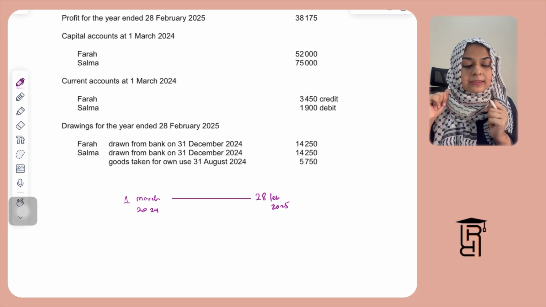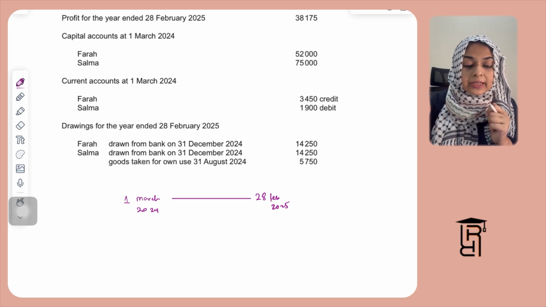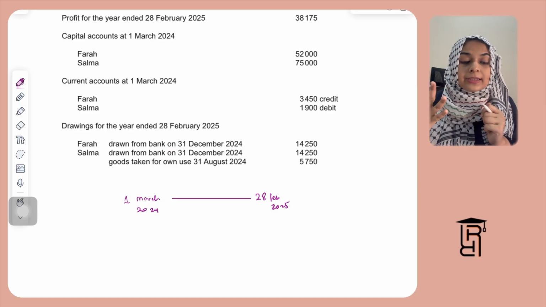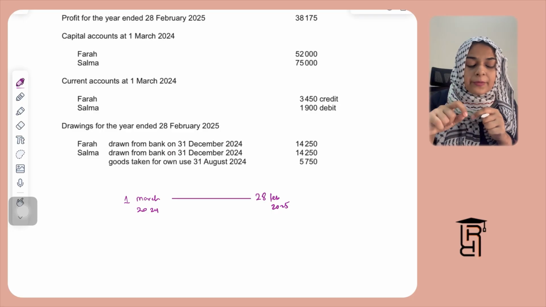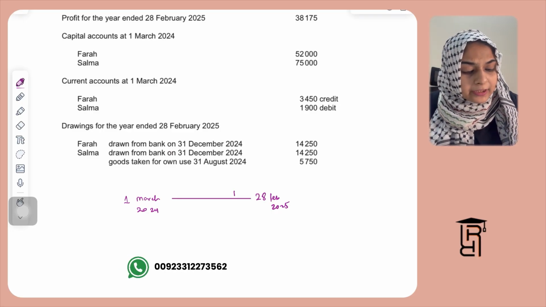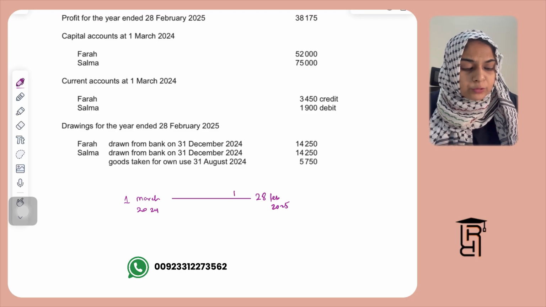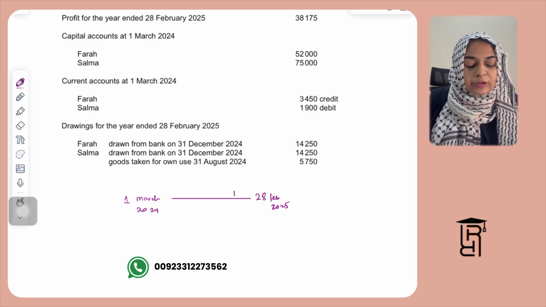So that means for the drawings that Farah and Salma have taken from the bank, you will only charge 2 months interest, because the 4% interest is the annual interest that is charged on drawings, right? However, they have taken the amount during the year, and that too on 31st December, so end of 2024, which means you need to charge interest on drawings for 2 months for the amount they have taken out from the bank.